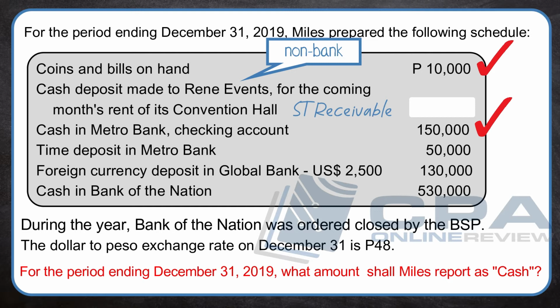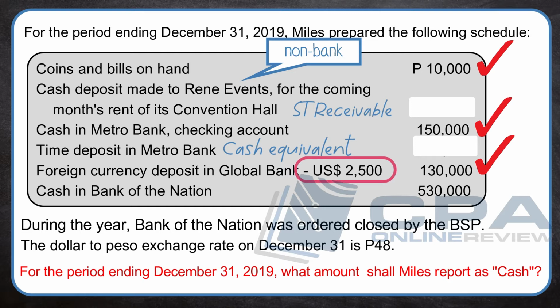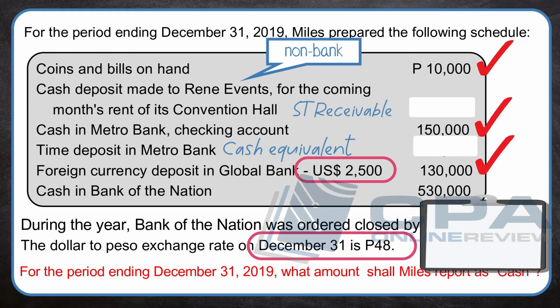Time deposit in Metro Bank. This is not cash, but a cash equivalent. Foreign currency deposit. This is cash. Per PAS 21, as a monetary asset, the $2,500 are translated at the closing rate. Meaning, the December 31 exchange rate of 48. 2,500 times 48 is 120,000.